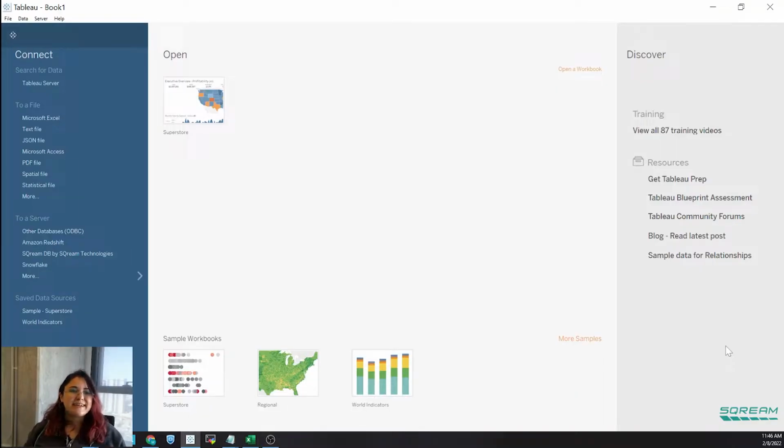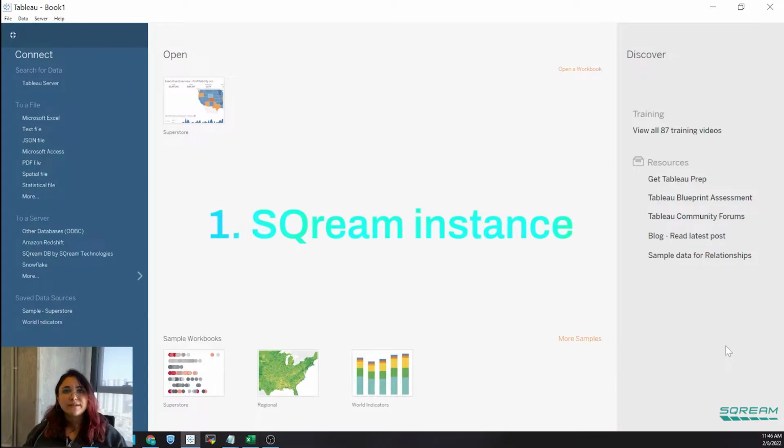Welcome back! As you can see, we're on the Tableau desktop screen, and we're going to continue from connecting. Now, before you start actually connecting, there are 3 things you need to make sure you have. Number 1, you need to have a SQream instance running. You can't connect to SQream if there is no SQream.